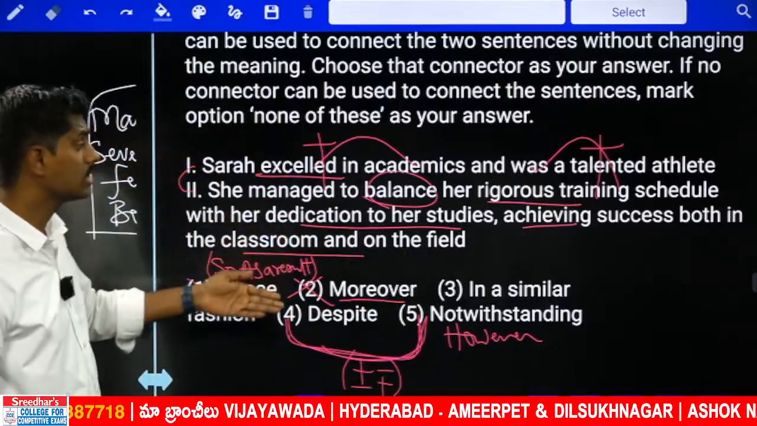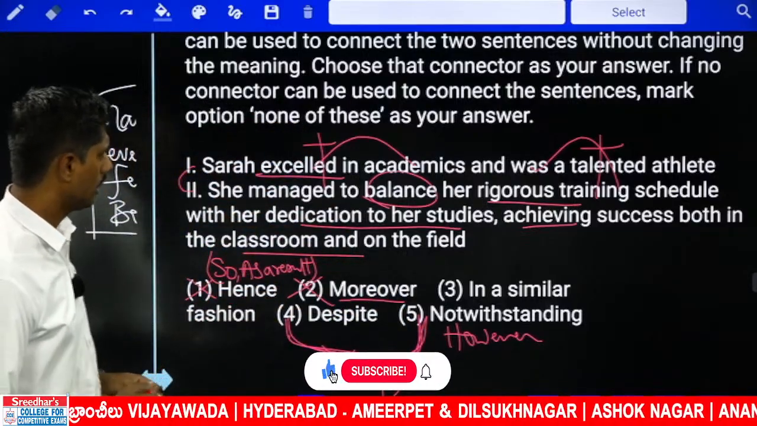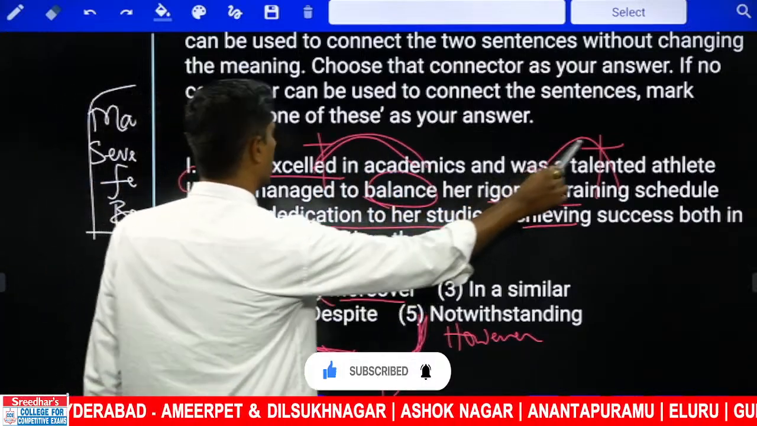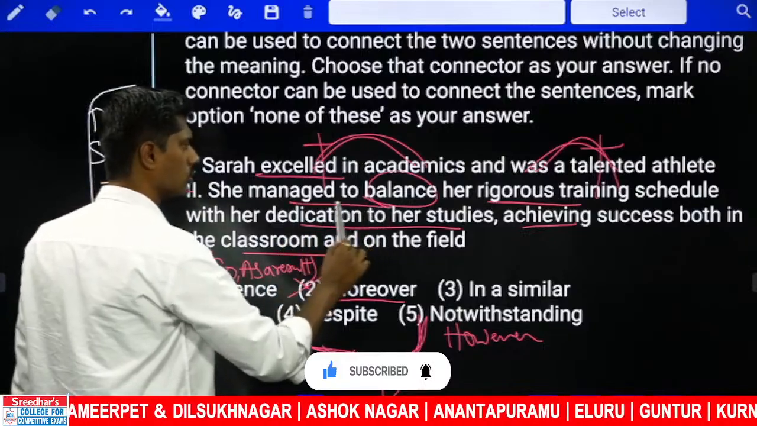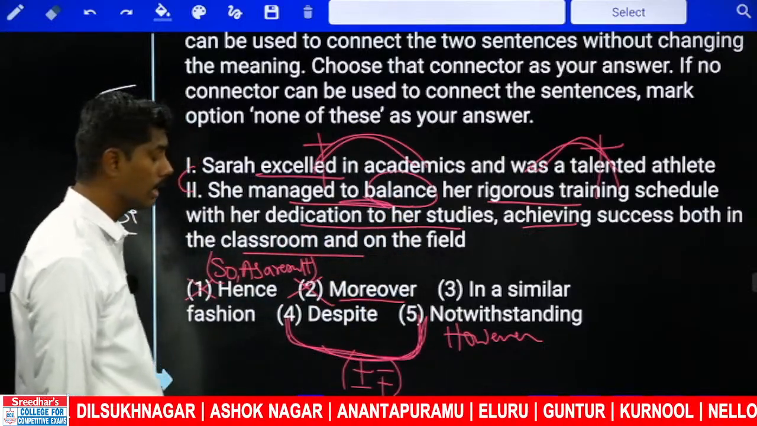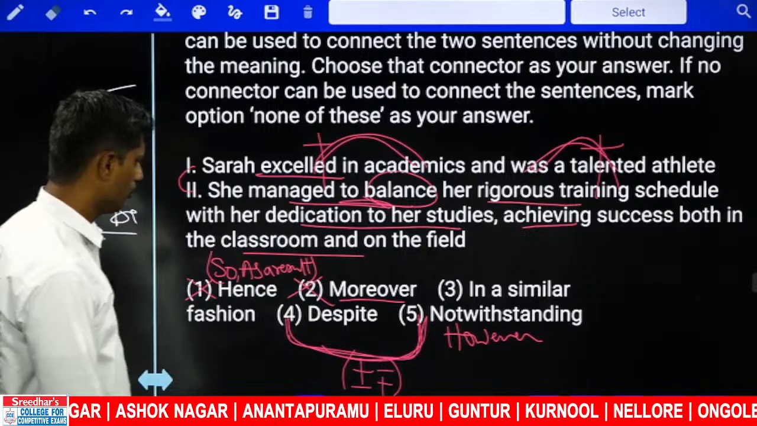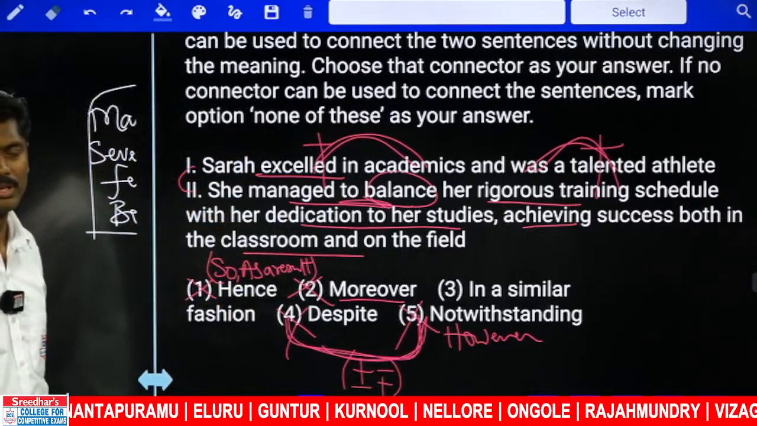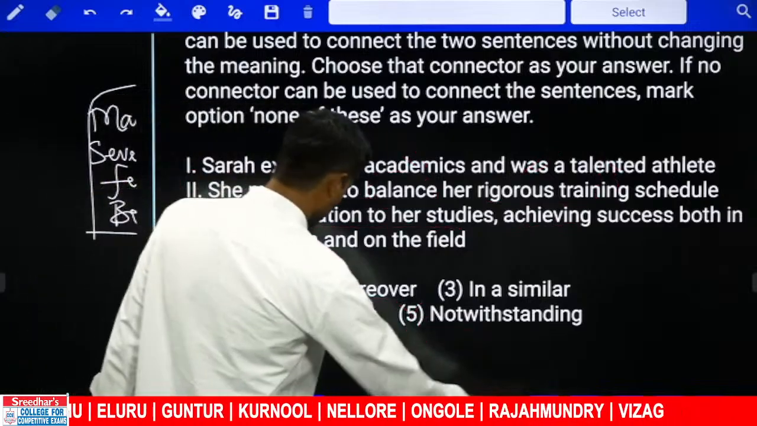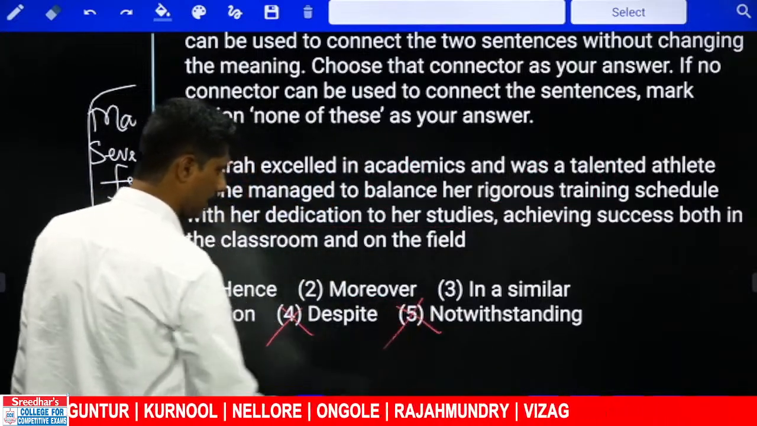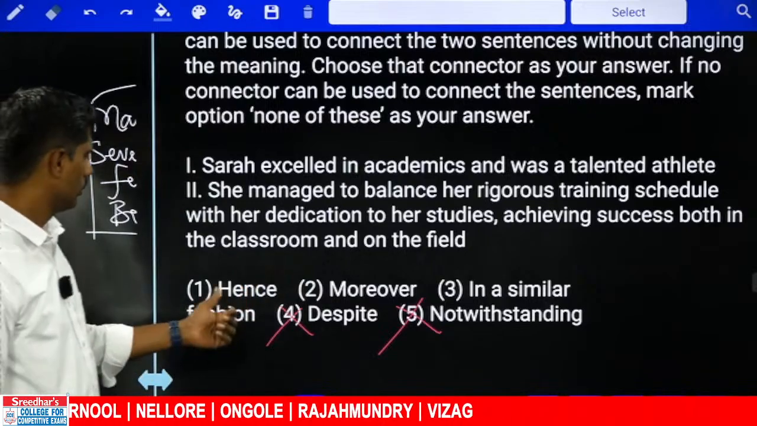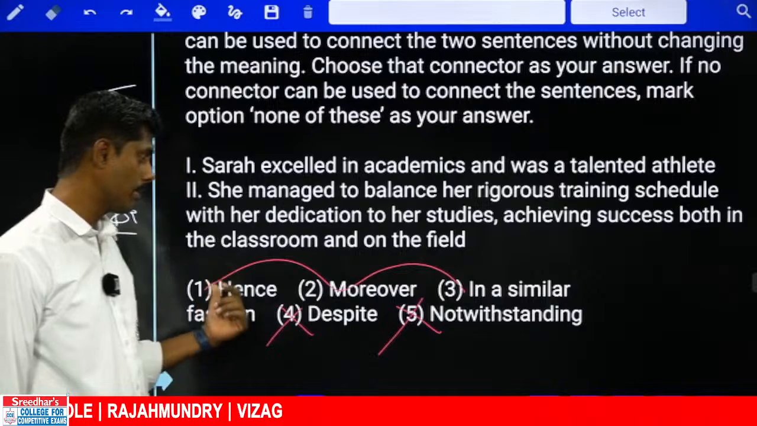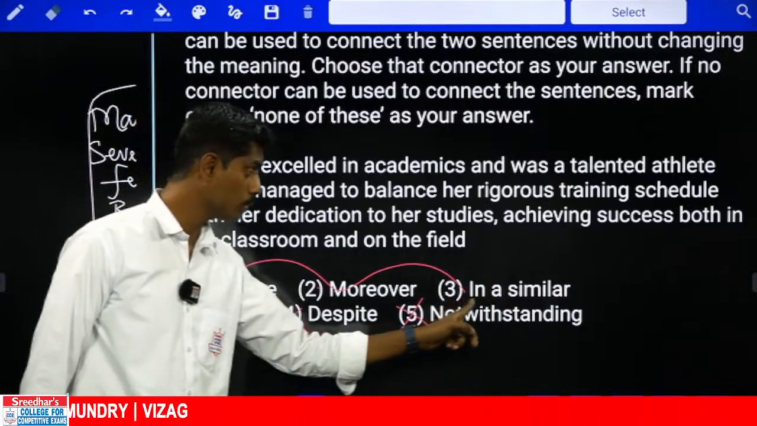But both the sentences are talking about the success only. So excellent in academics, talented athlete, and how she managed. She managed both studying and getting success. So fourth one, fifth one, not possible. Only 3. Is it in a similar fashion? Now, I'm eliminating compulsorily. These two cannot be the right answer. So 1, 2, 3. I am bringing back again. Earlier I cancelled it, but I am bringing it back because I have a doubt with this.